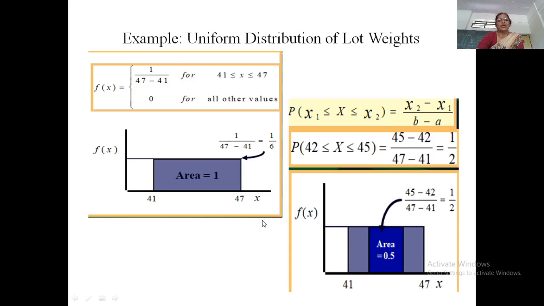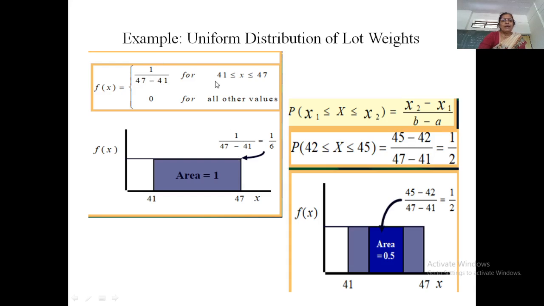Now suppose this is the uniform distribution of the weights of students in a class. So f of x is 1 upon 40. So the minimum observation is 41 and the maximum observation is 47. So the uniform distribution is f of x equal to 1 upon 47 minus 41, which is equal to 1 by 6.